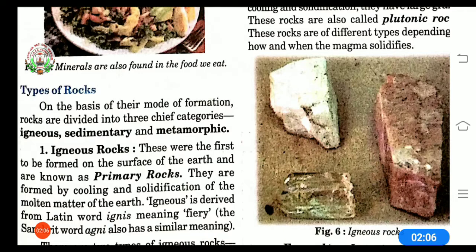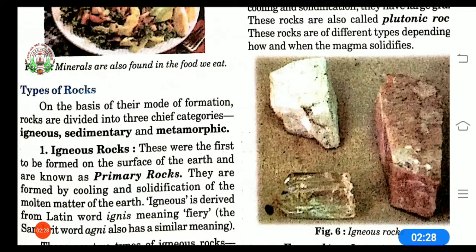These were the first rocks to be formed on the surface of the earth, and that is why they are also called primary rocks. These rocks are formed by cooling and solidification of the molten matter of the earth. Solidification means to become solid or hard.